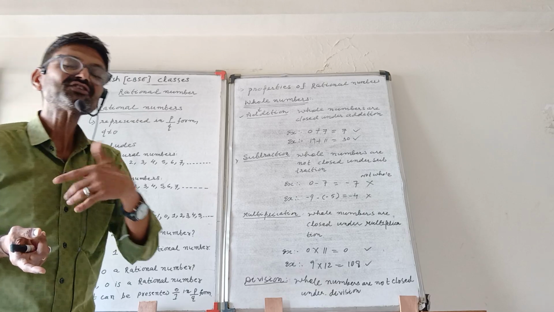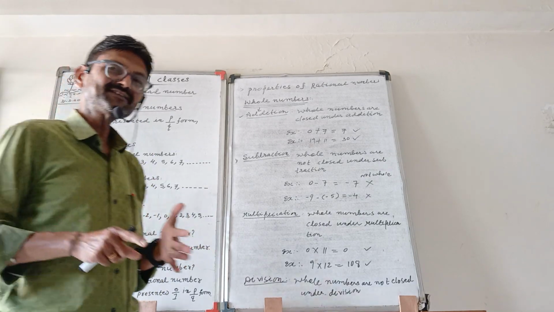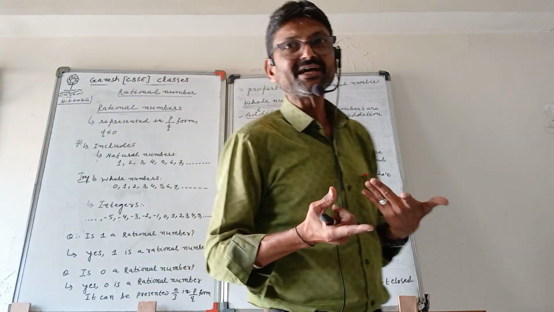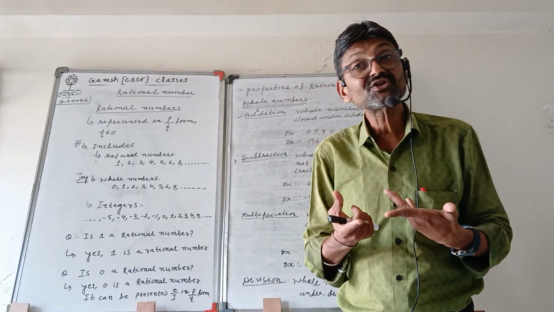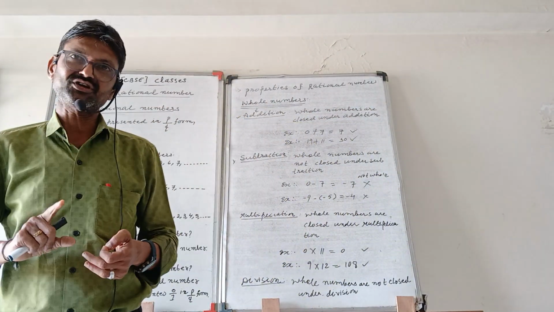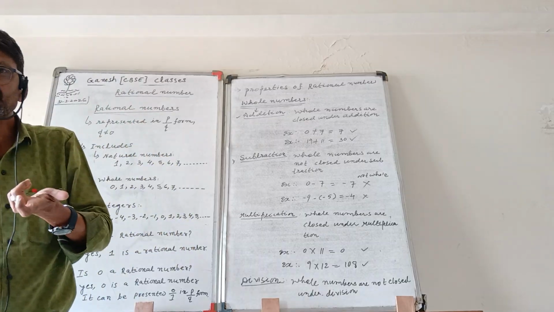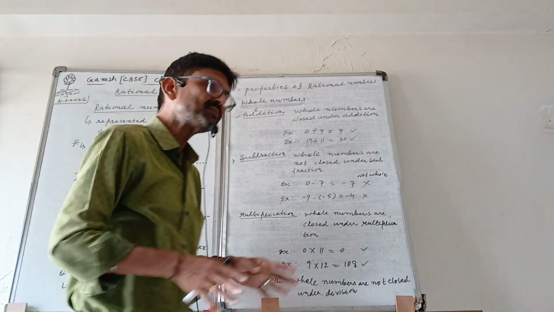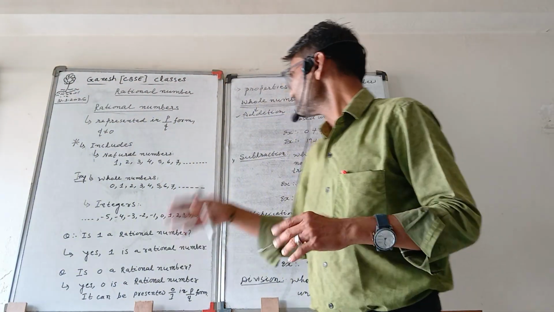But multiplication is a friend of addition. You understood; I have given you the hint. What I want to say is that whole numbers are closed under multiplication. It means if two whole numbers are multiplied, the answer will be a whole number. You can check it, verify it.